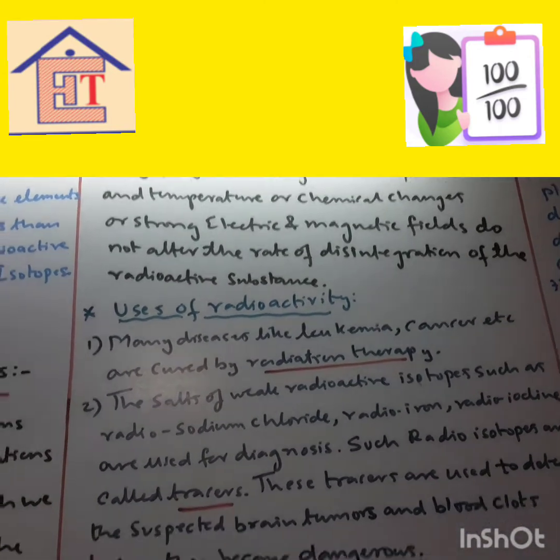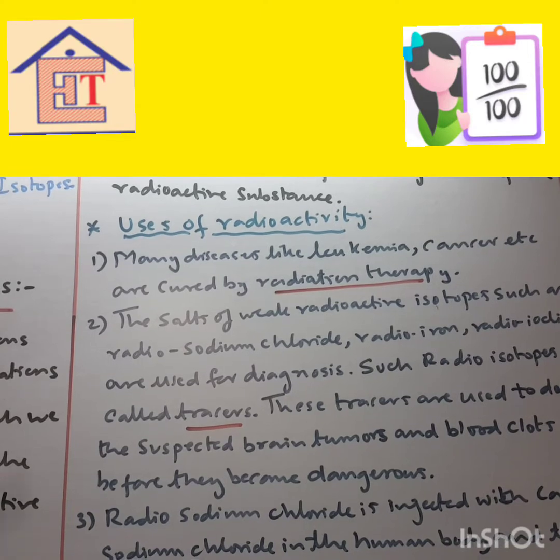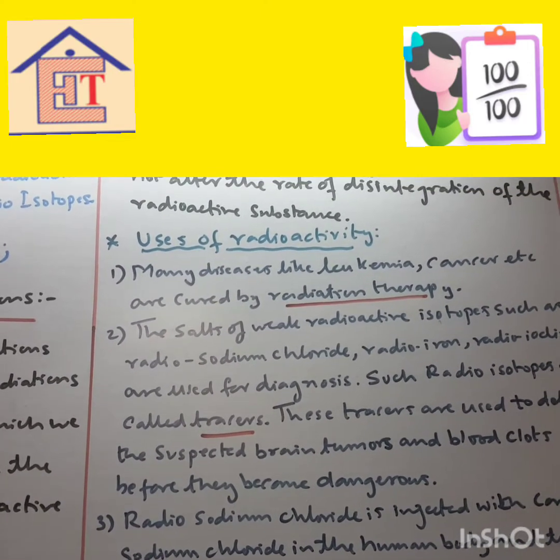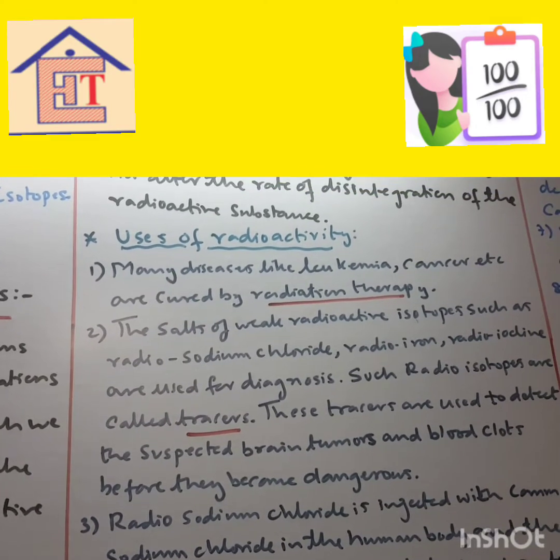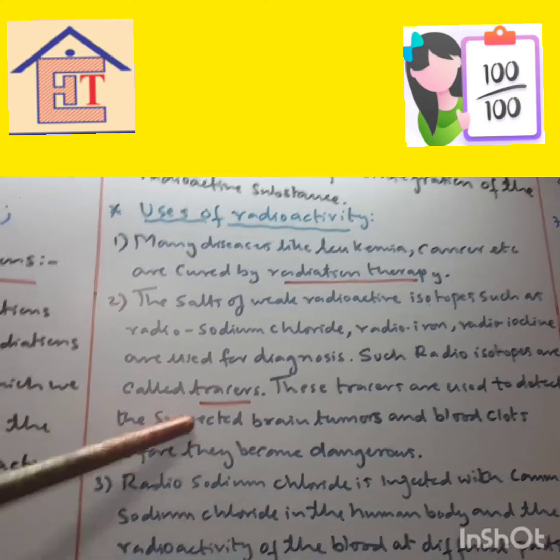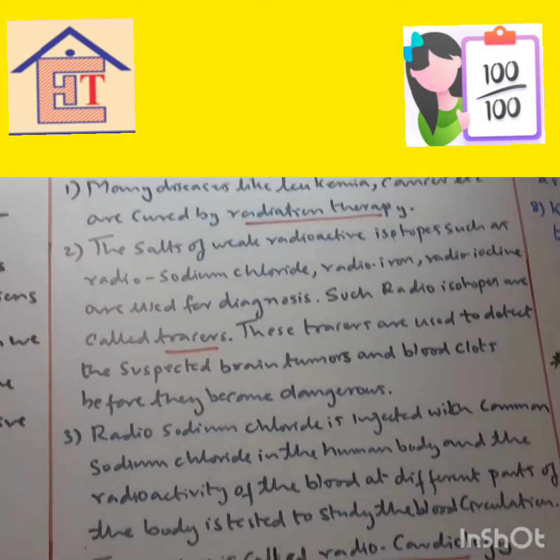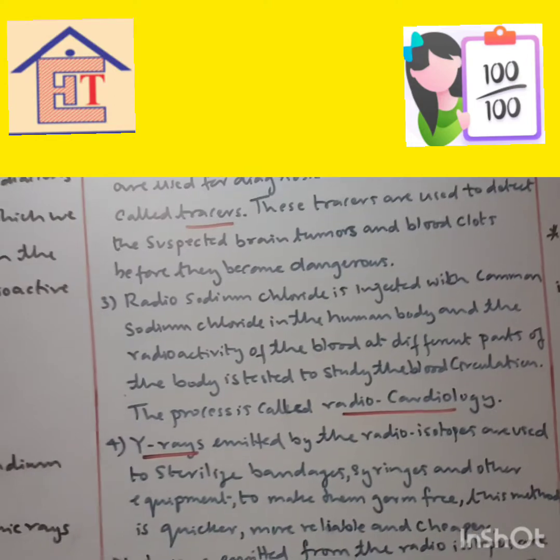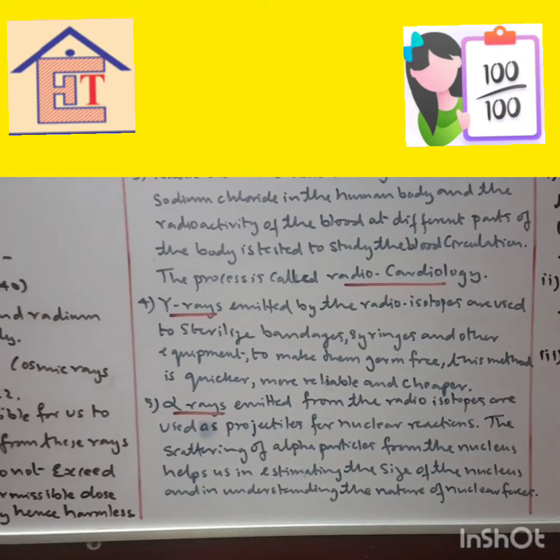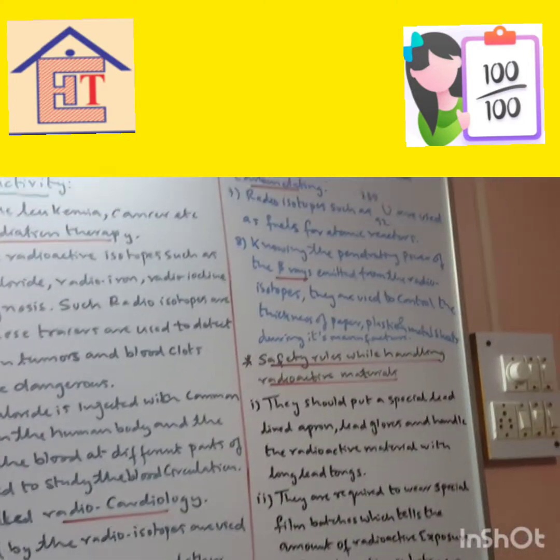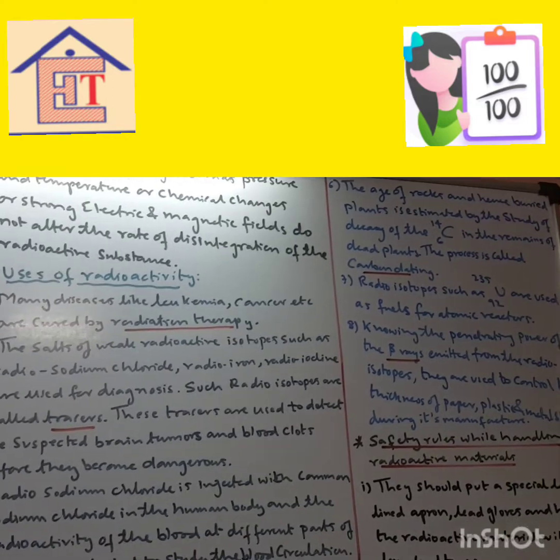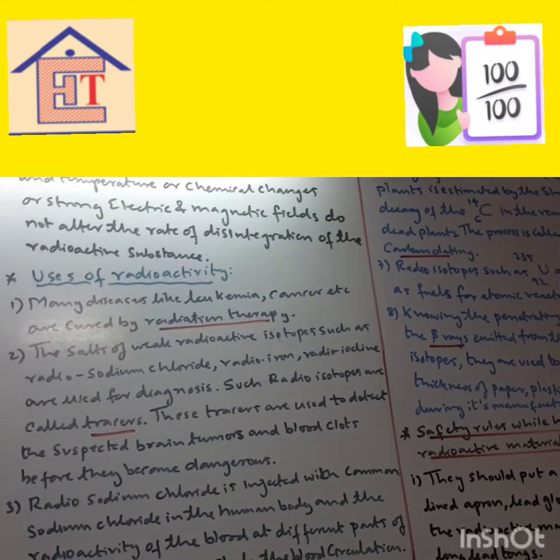Now uses of radioactivity. Now this is very important. All these points, there are 8 in all. You have to learn all these 8 points because they are related to some definitions also. Like for example, what is radiation therapy, what are tracers, what is cardiology, what are gamma rays used for, what are alpha rays used for, what is carbon dating, what are beta rays used for. So all these 8 points you need to learn. We'll study all of this one by one.